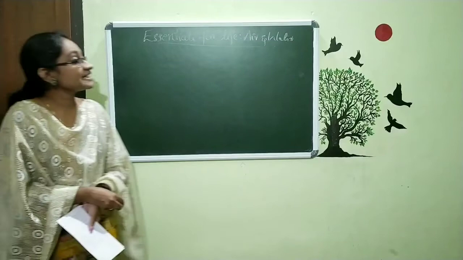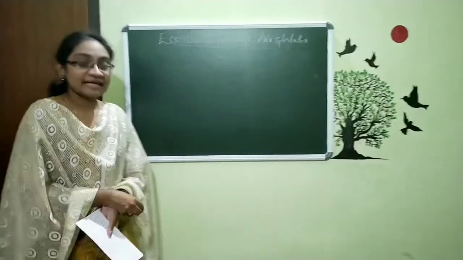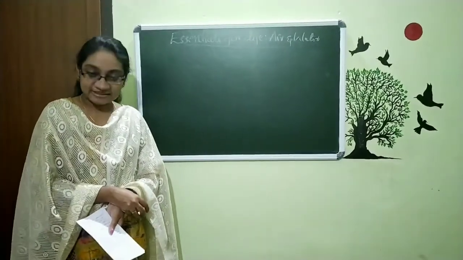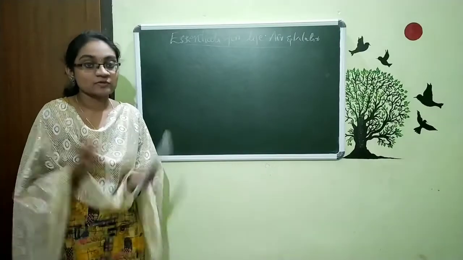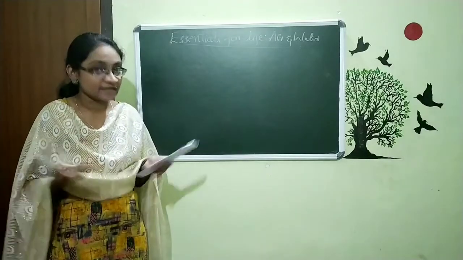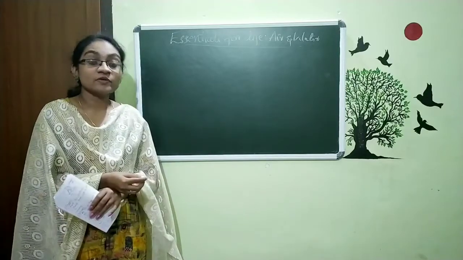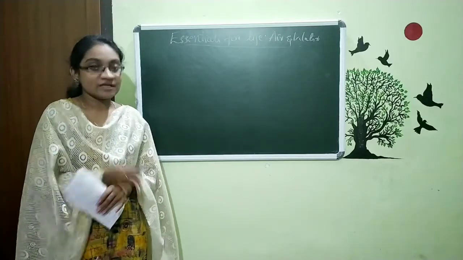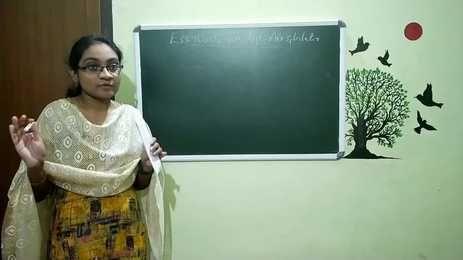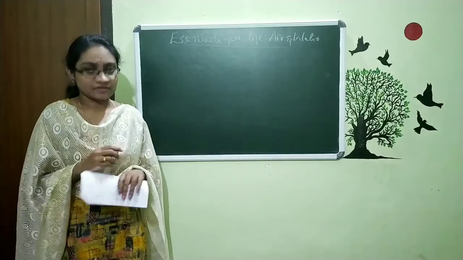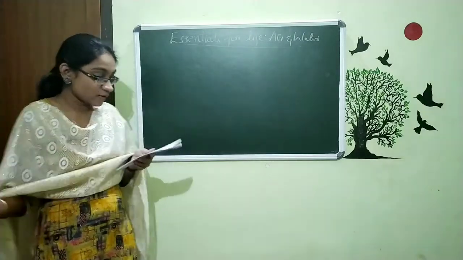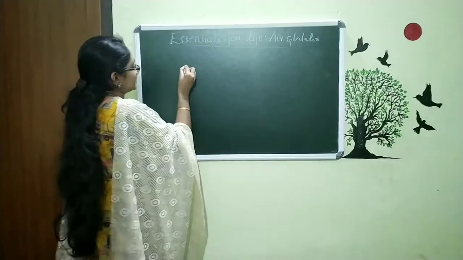Our chapter name is Essentials for Life, Air and Water. Basically in this chapter we are discussing the importance of air and water in our life. First we discussed atmosphere and its layers. After that we discussed the importance of atmosphere. Then we discussed composition of air.